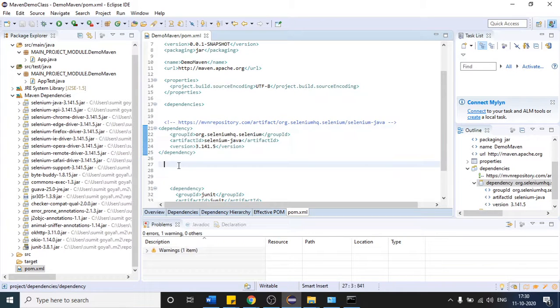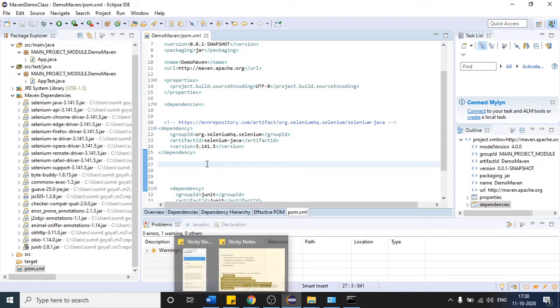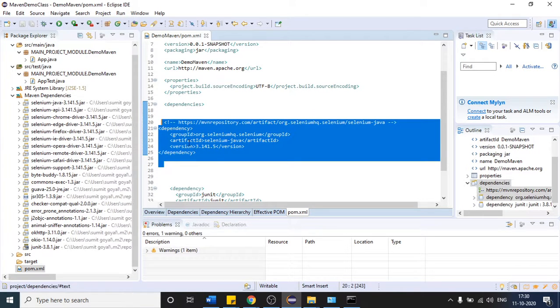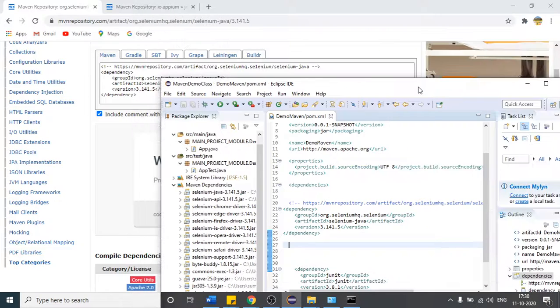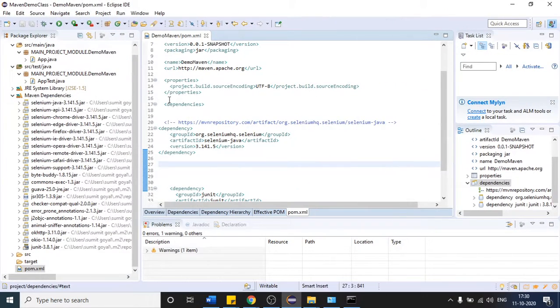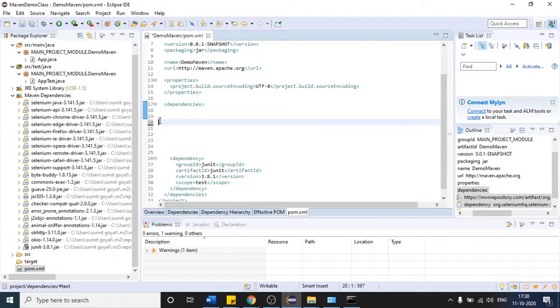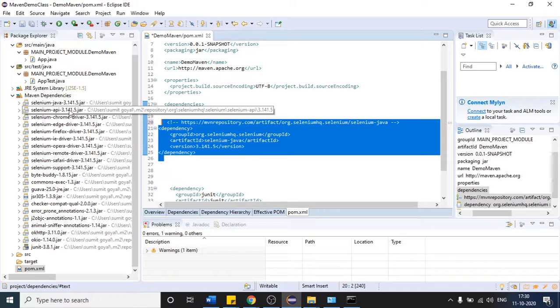Okay. So one more thing. Suppose I open Eclipse again, assume I am opening one Eclipse IDE again. Inside that, let me create another project, and suppose this is the second project I have created, and again I have to use the Selenium dependency. You might think that for the next project, if I paste this with Control V, it will download all the jars again, but that will not happen.